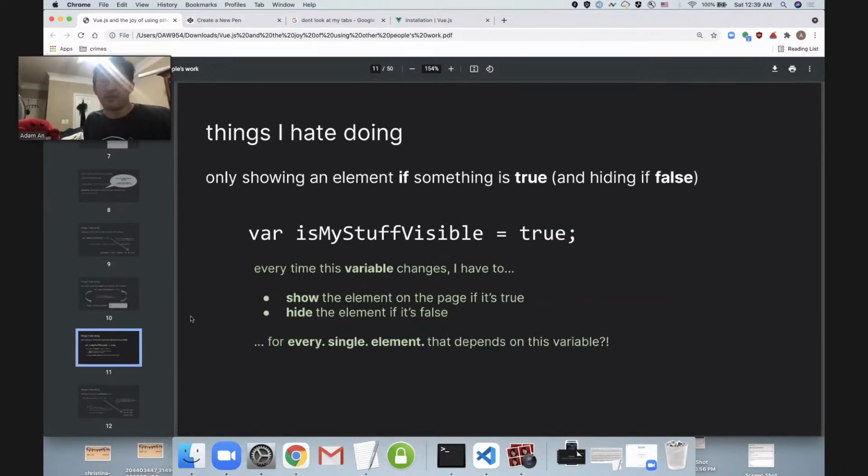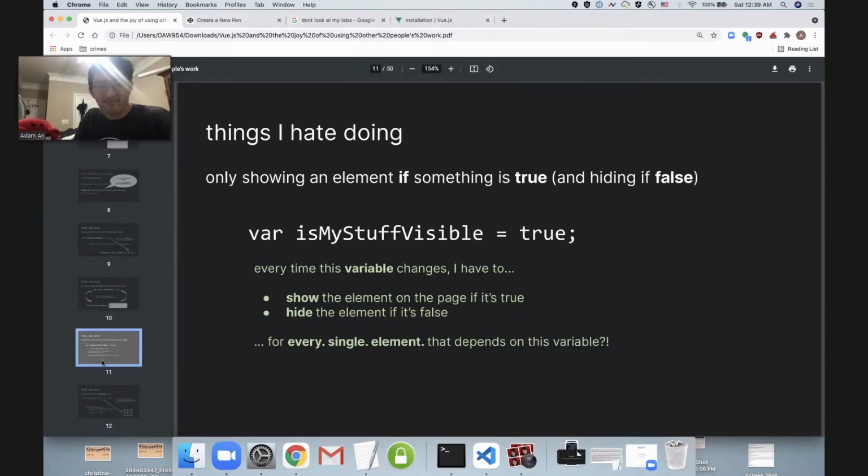Here's another thing I hate doing. It's only showing an element if something is true, or if it's false, I want to hide it. So like I could have a Boolean variable like this, but I still have to keep track of those changes very meticulously. And I have to make sure that every time it's changing, I'm going to show the element if it's true, hide it if it's false for every single element that depends on this variable or that needs to be hooked up to this variable.